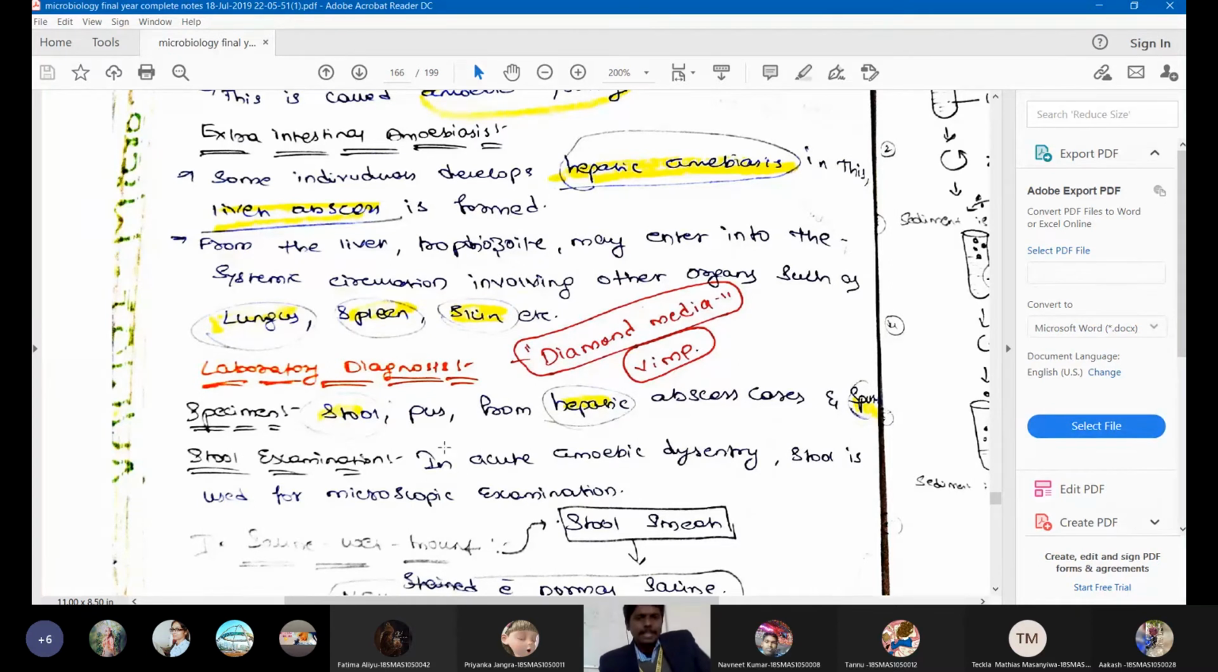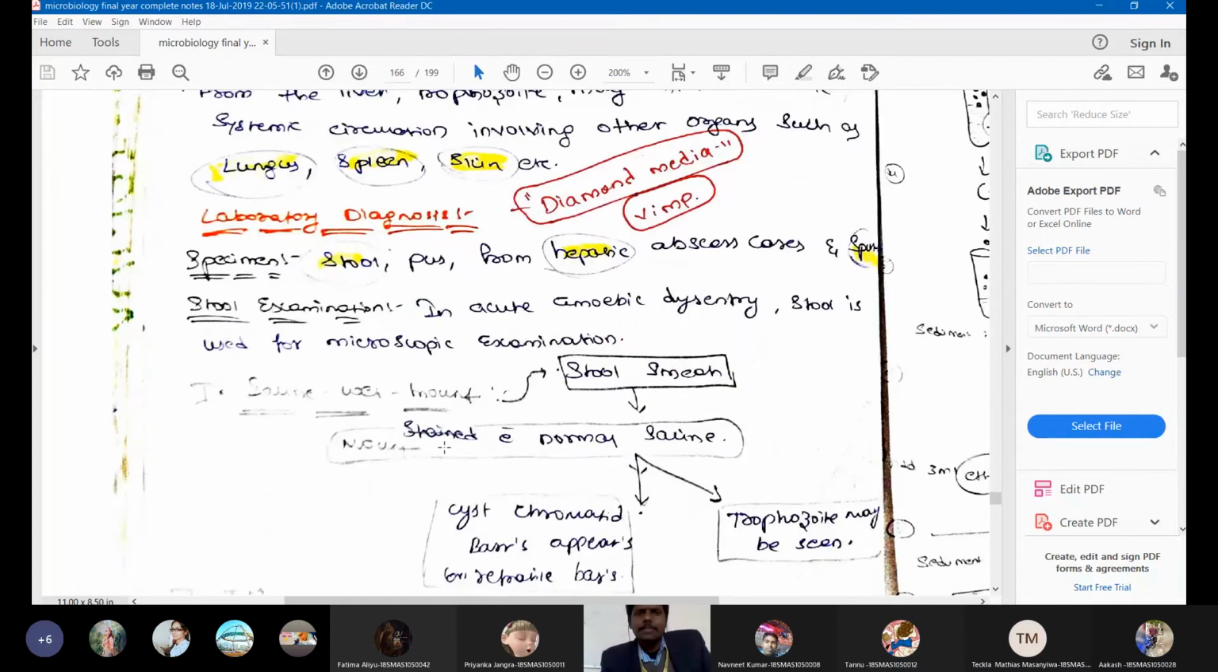Then how to examine this stool? Now, this stool examination will be done in two important ways. Direct examination, and the other one will be culturing of the Entamoeba histolytica. All parasites we will do like this. We will go for direct examination, and we will also culture the parasites. So direct examination is very straightforward. We will do something called a mounting technique, a wet saline mount.